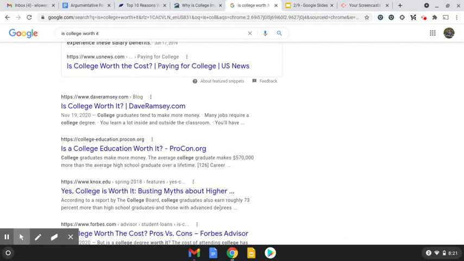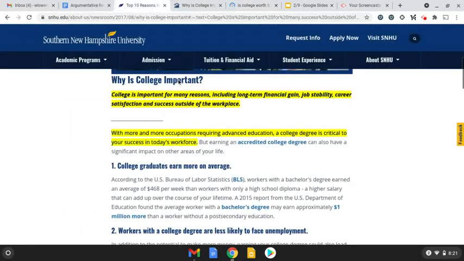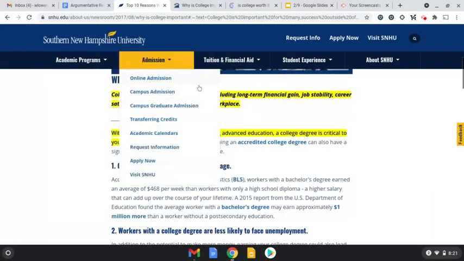Busting myths about higher education. Does that work for my stance? No, that might not be the website that I want to go to, because right now that doesn't work for me. It could down the line when we start talking about a counter argument, but right now that doesn't work. Okay, so we're going to go to two websites that I'm starting with that I found would be good for me. So this is Southern New Hampshire University.